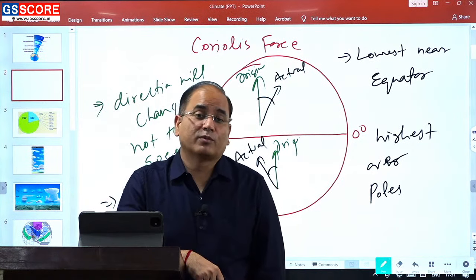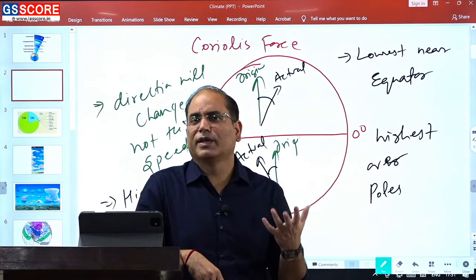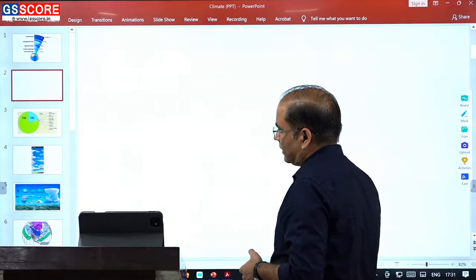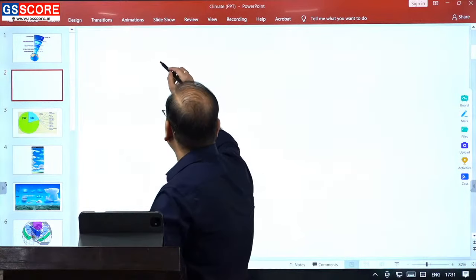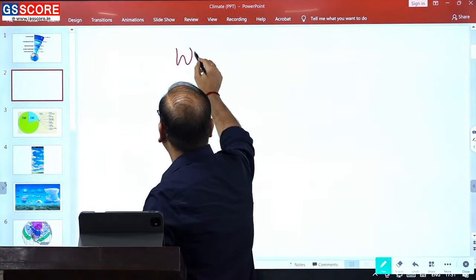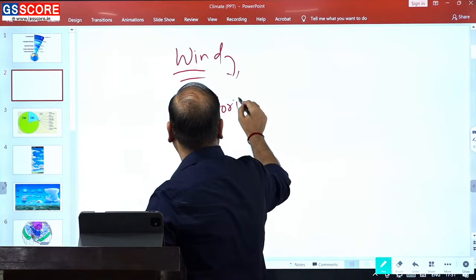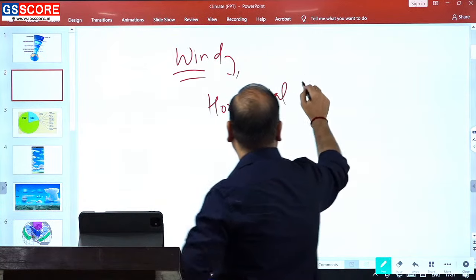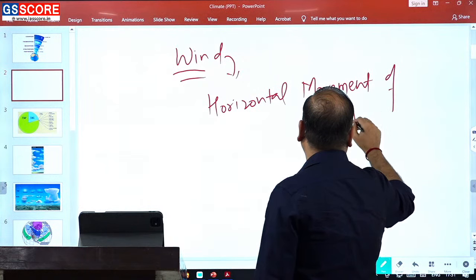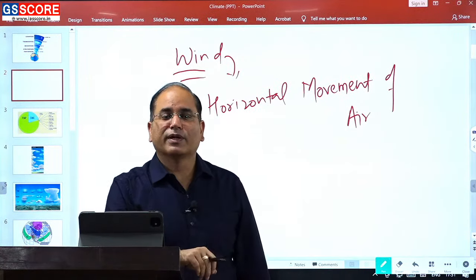And in fact those pressure belts, because initially people were not aware of them, have also got some different names, and the effect of these pressure belts is witnessed in the form of wind. तो जो हमारी wind है, horizontal movement of air, horizontal movement of air is simply known as the wind.